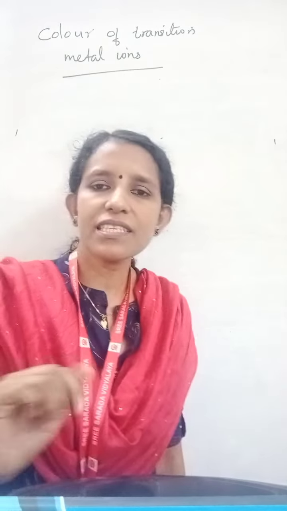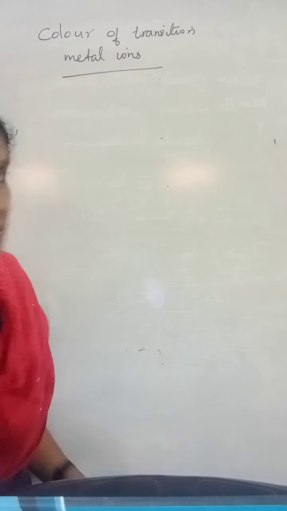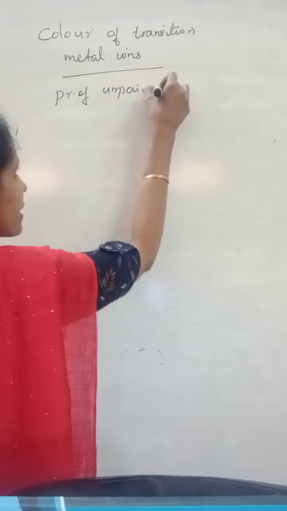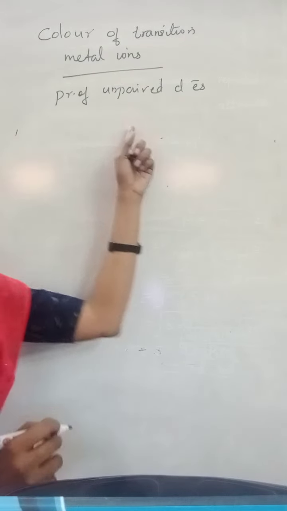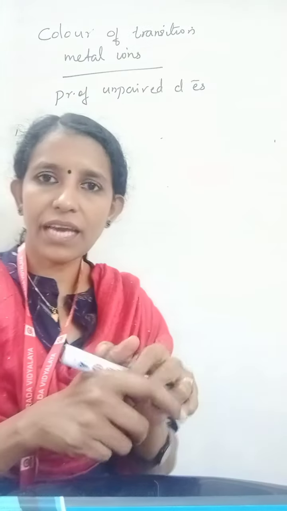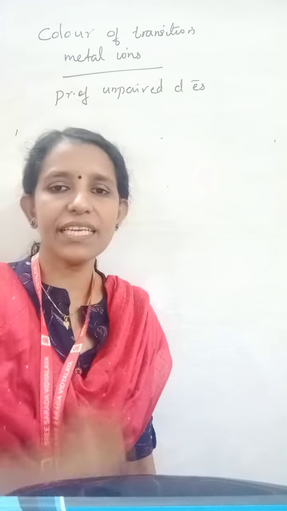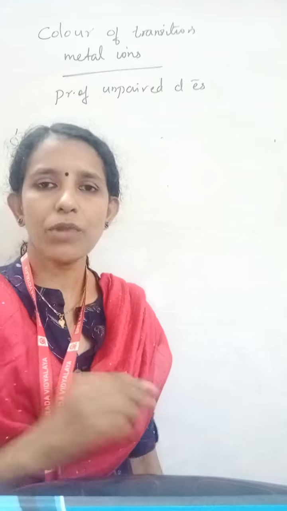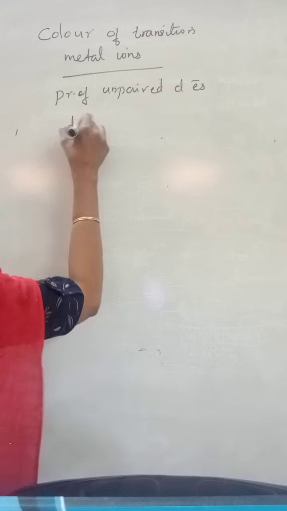Color of transition metal ions. The color of transition metal ions is primarily due to the presence of unpaired d electrons. These unpaired d electrons can undergo transition from a lower energy d atomic orbital to a higher energy d atomic orbital when light falls on them. This transition of an electron from a lower energy d orbital to a higher energy d orbital is called dd transition.